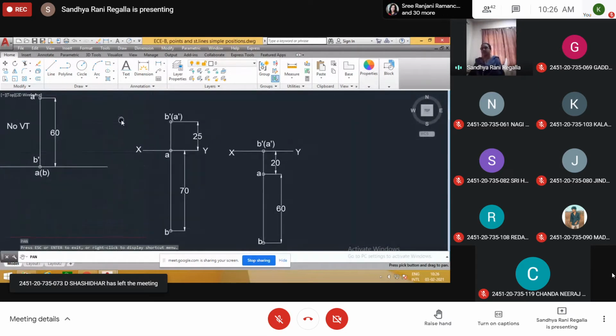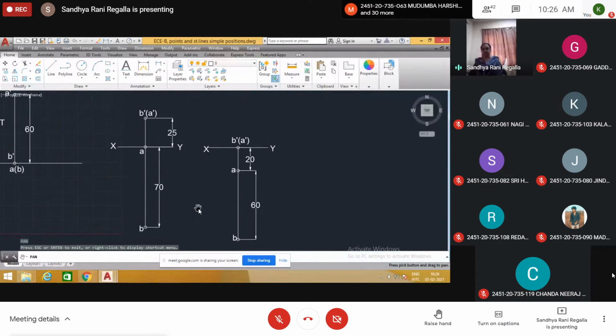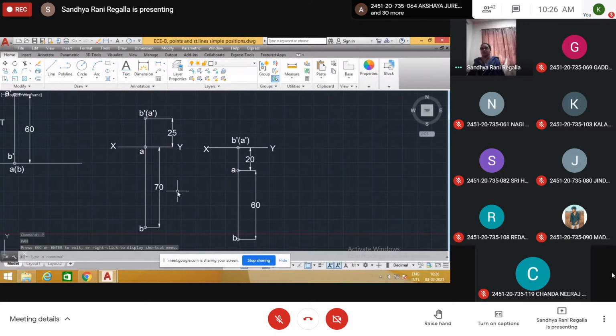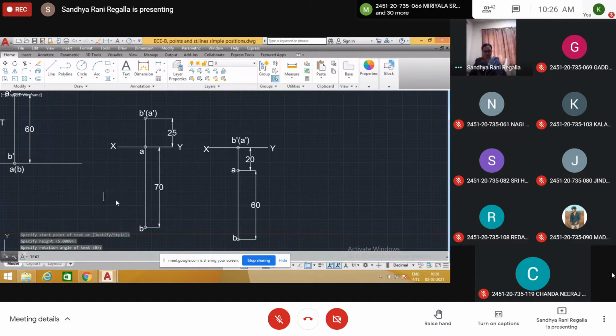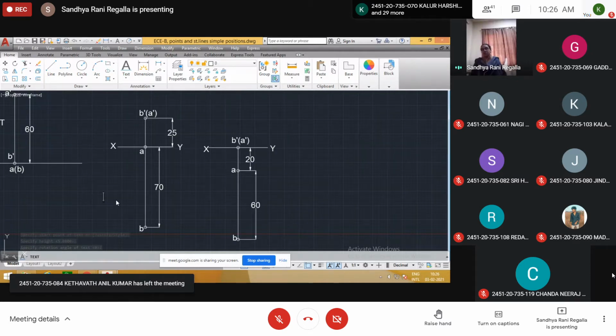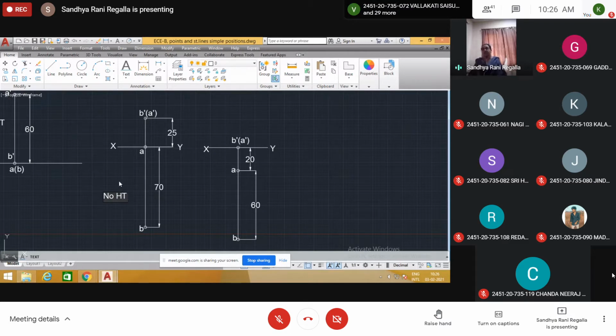And for this problem, in these two, the line is perpendicular to the vertical plane, right? Last two problems. Line perpendicular to the vertical plane means which trace do we get? We get the vertical trace, because it is perpendicular to the vertical plane, parallel to the horizontal plane. Parallel to the horizontal plane means no horizontal trace. We get only the vertical trace, and this point B dash is the vertical trace.